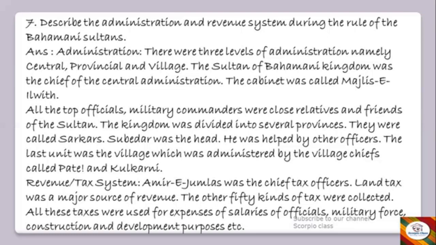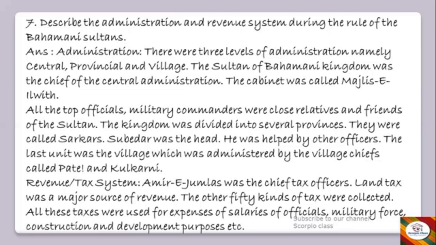The kingdom was divided into several provinces. They were all called Sarkars. Subedar was the head. He was helped by other officers. The last unit was the village, which was administered by the village chiefs called Patel and Kulkarni. Okay, now let's see revenue or tax system.